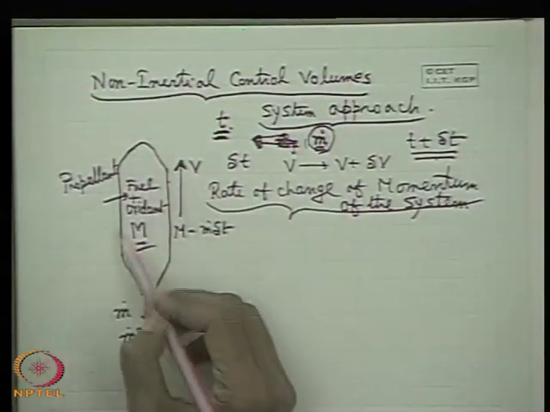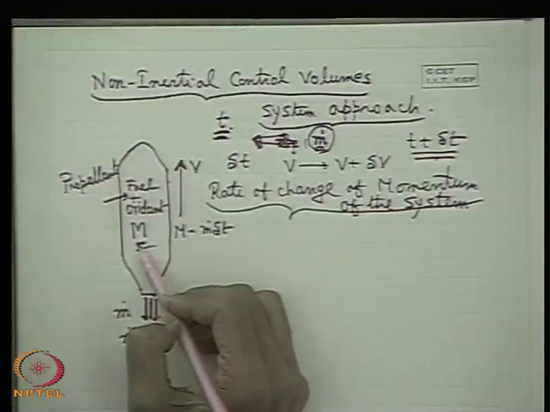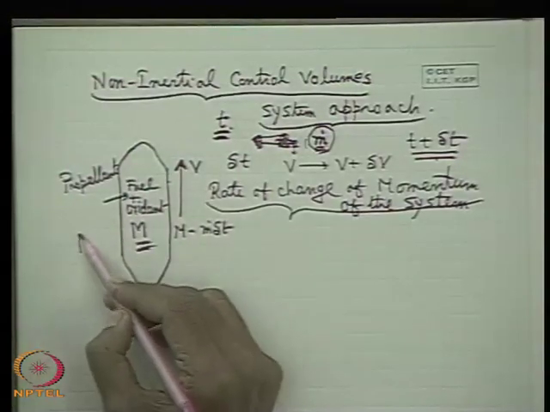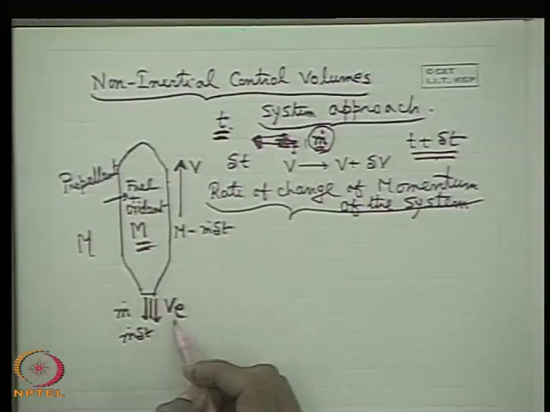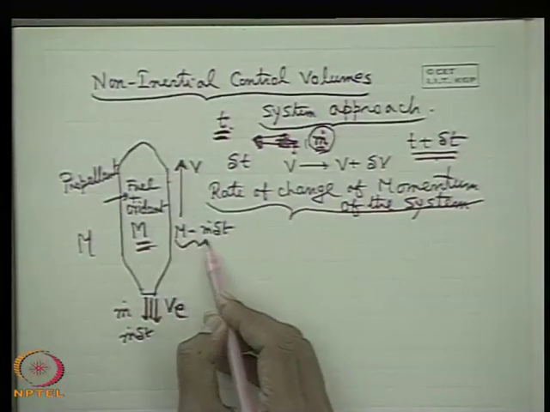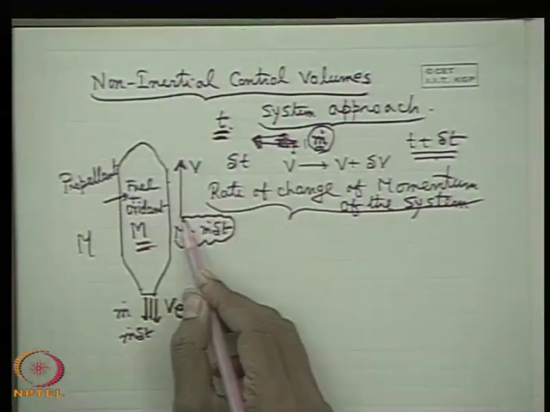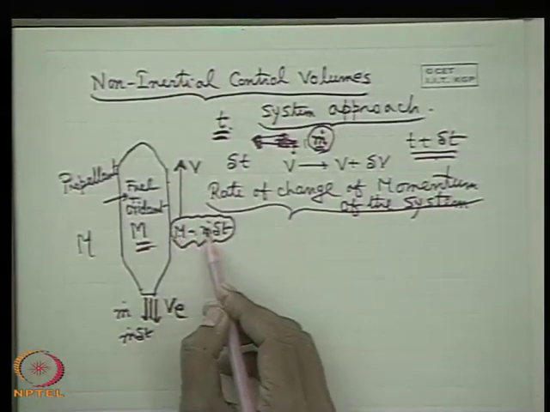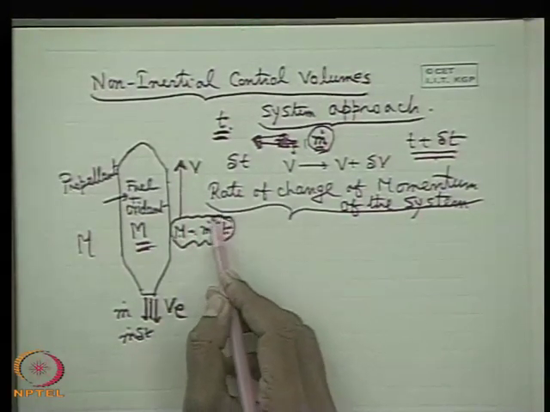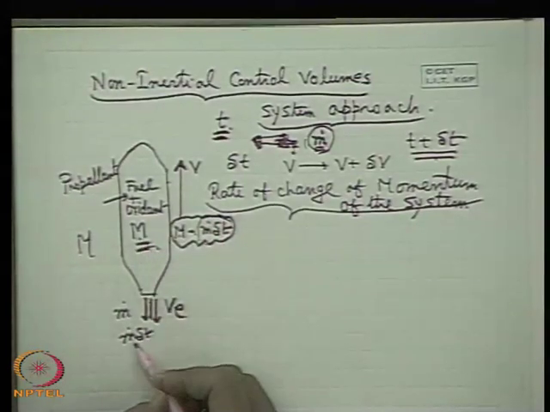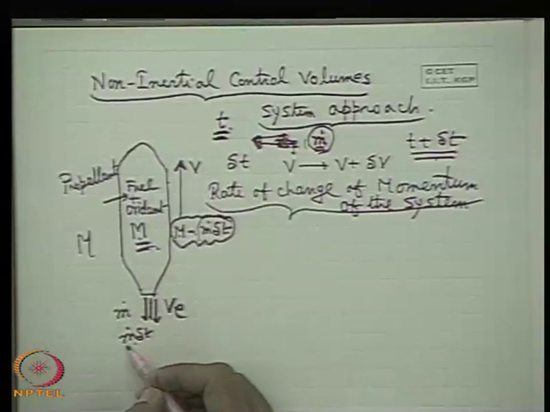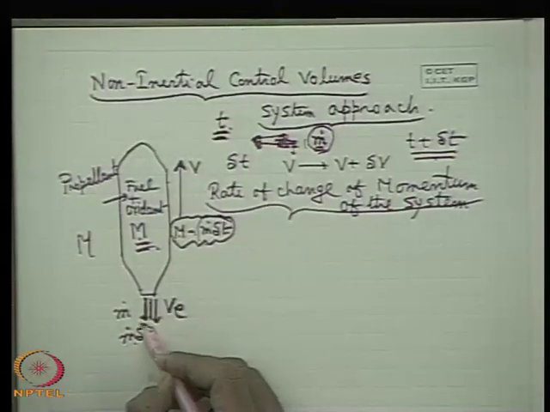So what was our system? Our system was the rocket and the fuel and oxidant whose mass was m at t. But now the system after t plus delta t will be this mass. After time delta t, the mass of the rocket and the fuel is m minus m dot delta t. So this m dot delta t amount of mass which was originally there within m is now appearing, if we trace its identity, in the exhaust gas, this m dot delta t with a velocity v.